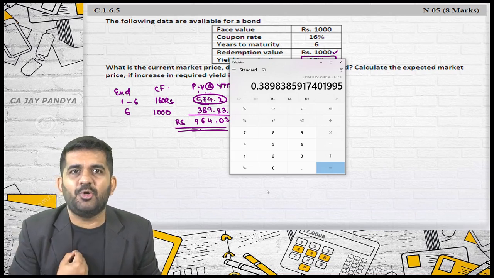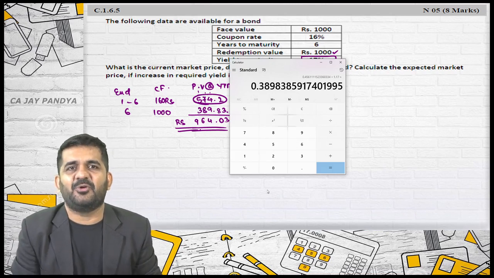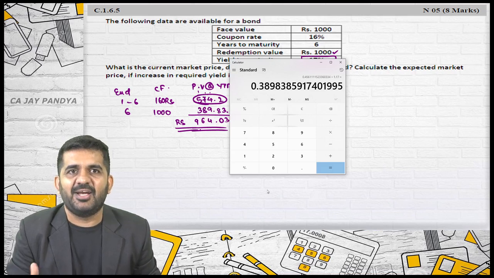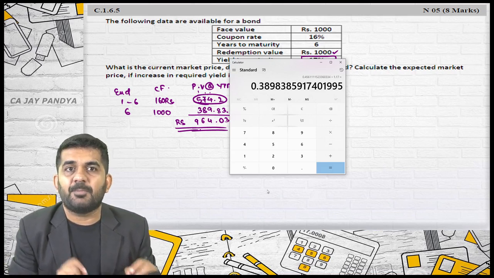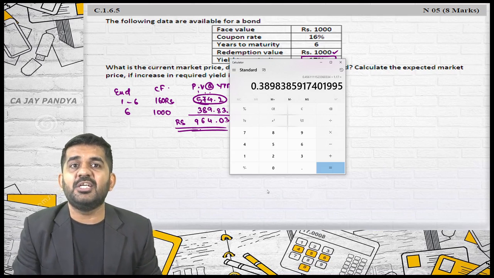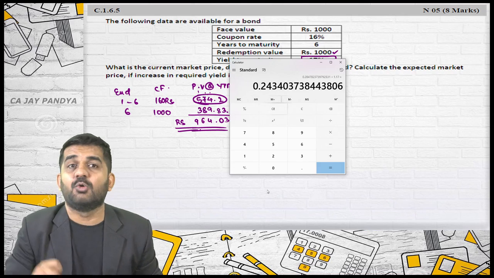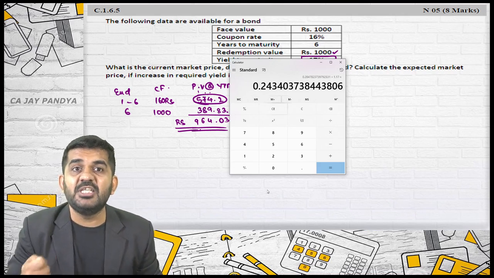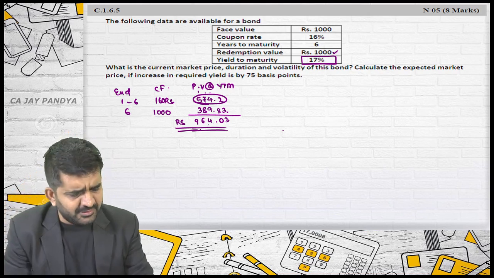Why I am not doing it is this calculator is not having GT. Is it alright? This is the electronic calculator not having GT. I am finding out a calculator with GT, then I will be doing with GT. But whenever it is present value of annuity, GT is a shortcut method, because I need to press every time this is equal to M plus, is equal to M plus. With GT, you can directly do it. Is it alright?